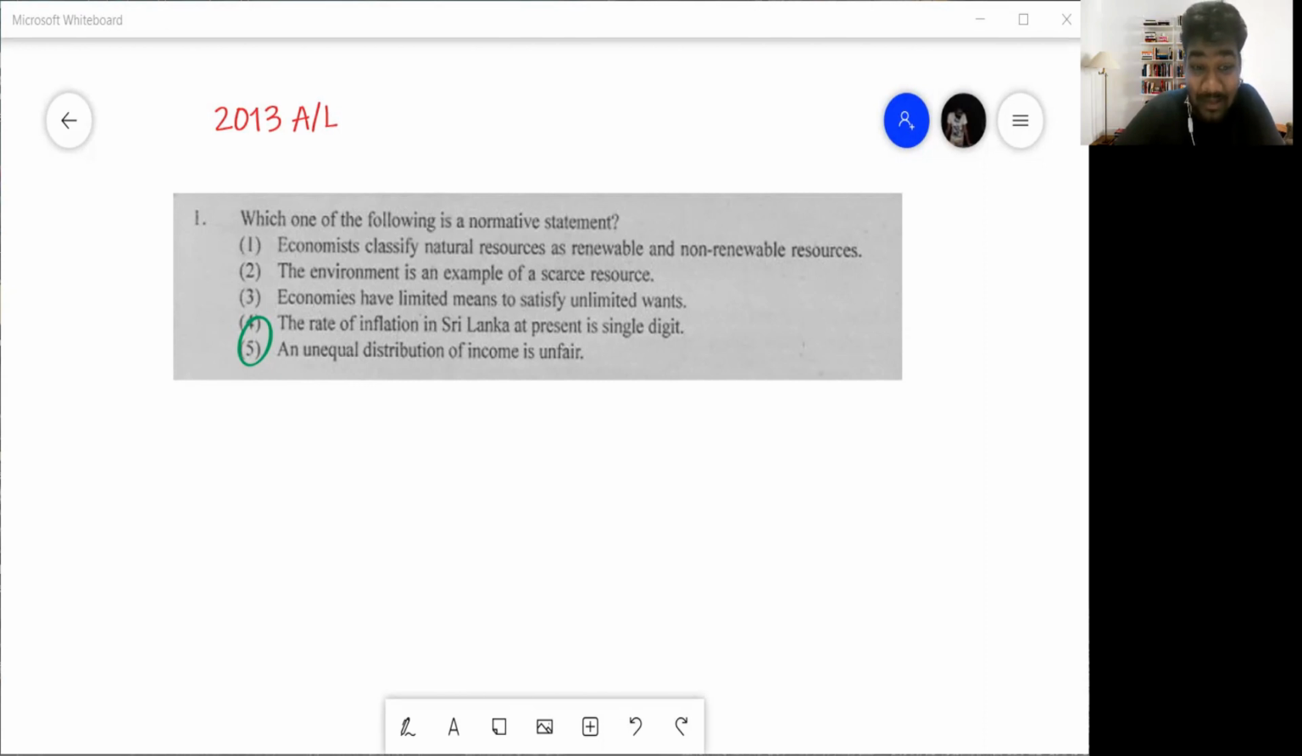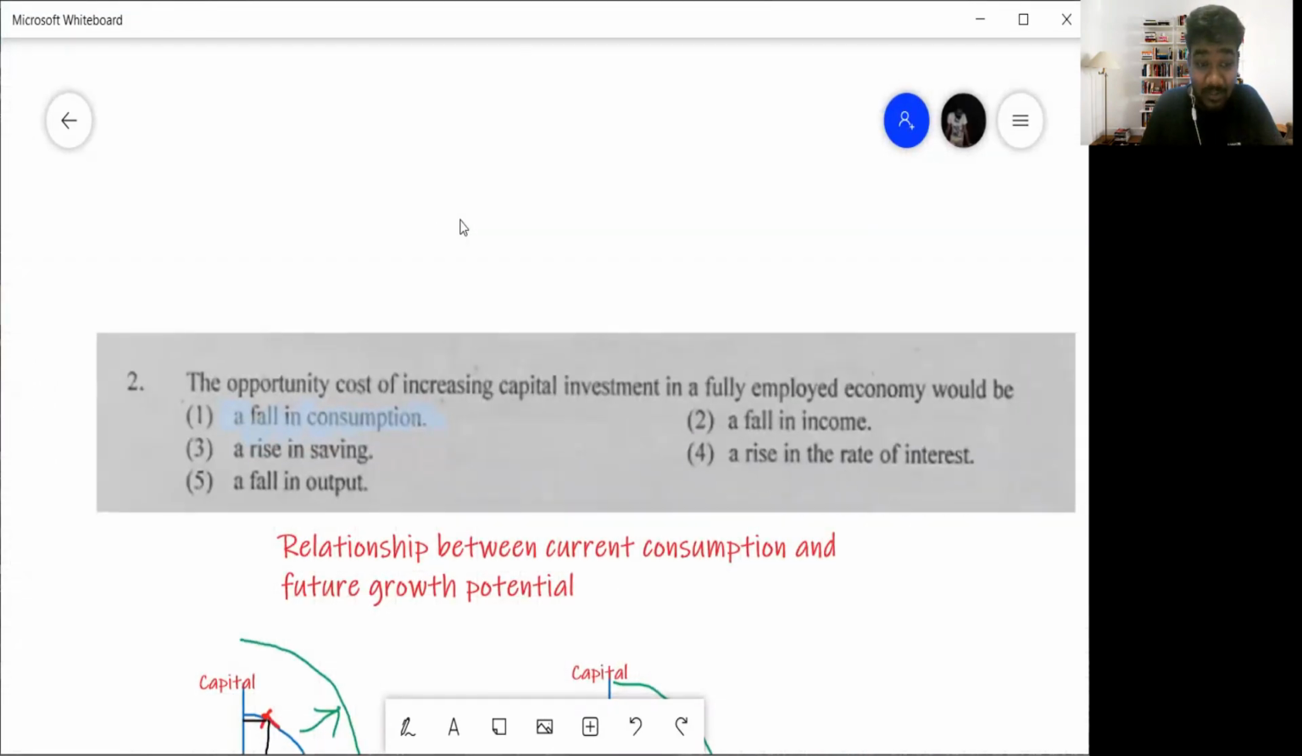And look at the last one. Can you see the same question again? An unequal distribution of income is unfair. You can say it's fair, I can say it's unfair. So that becomes a normative statement. It's a subjective thing. Okay, that is easy. Question number 1, the answer is number 5. We'll then get into question number 2.